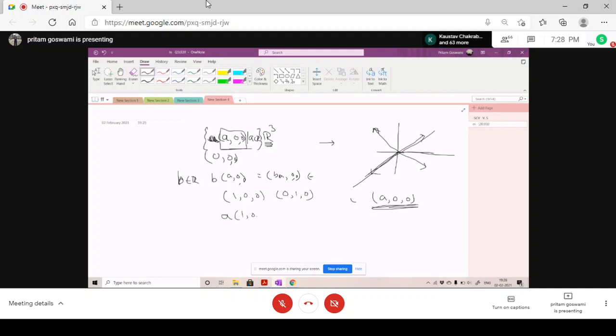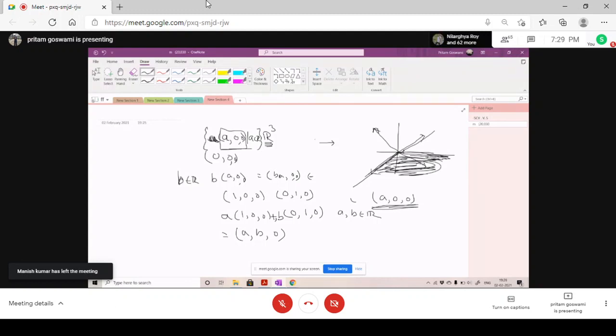A times 1, 0, 0 plus B times 0, 1, 0, where A and B belong to the set of all real numbers, right? So it will be the whole Euclidean plane, A, B, 0. So basically it would give you the XY plane. So this is also a vector subspace of the whole space. First the line, then the plane.